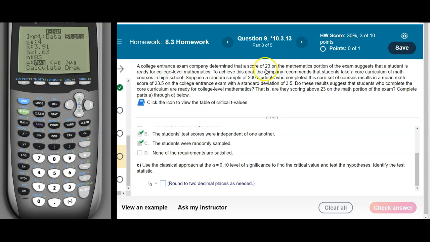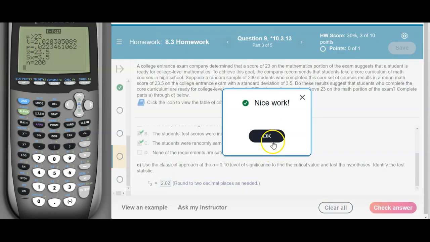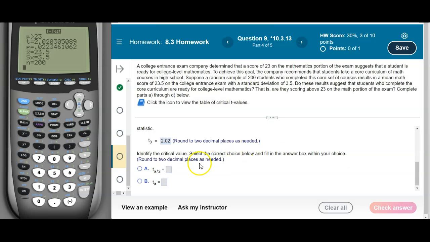All right, 23 is our cutoff, so we're going to put a 23 there. Our sample mean was 23.5 with a standard deviation of 3.5. Our sample size was 200, and we want to do greater than because, again, we want to see if core curriculum improves us beyond that 23. So there's our test statistic, that 2.02, and then the next thing it's going to ask for is the critical value, because this is a right-tailed test, not a two-tailed test.